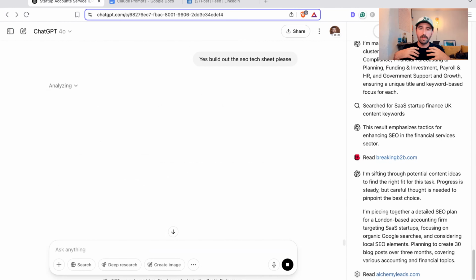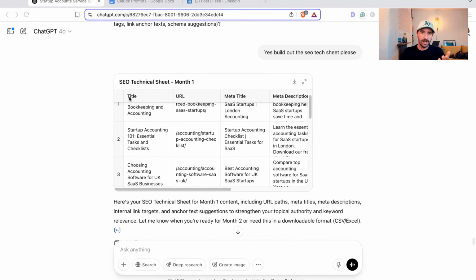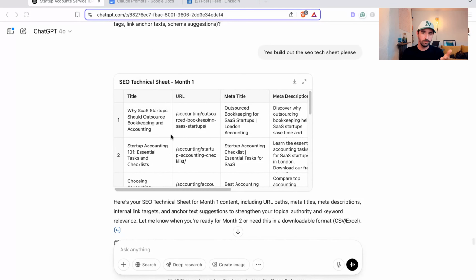I'm going to get it to build out the whole technical SEO strategy as well as your content, to just do the whole work for you. So you don't even need to think about it. You just need to go and execute. And boom, it's gone and built out our month 1 technical sheet. It's offered to do the others as well, but you can get the gist and keep it doing this if you want to do the whole thing.